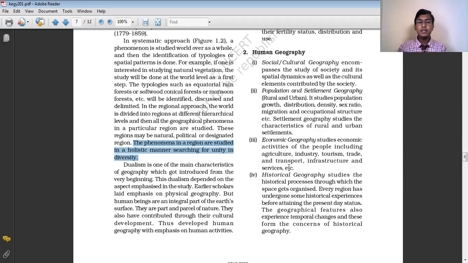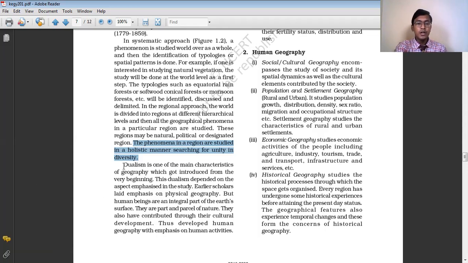On the other hand, we are also interested in studying human beings and their activities on this earth. We study transport and communication, different economic activities, industrialization, agricultural production, and different activities of human beings. So this is why it is said that geography is a subject which got subjected to dualism.